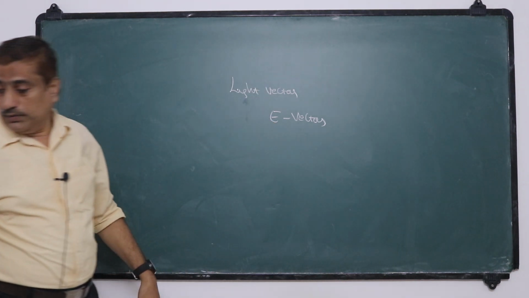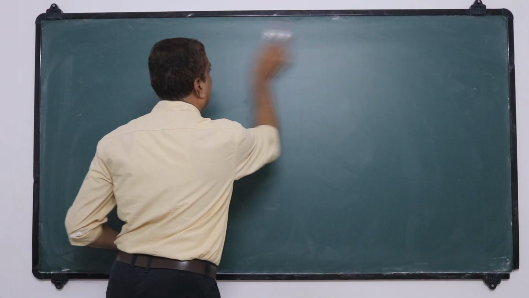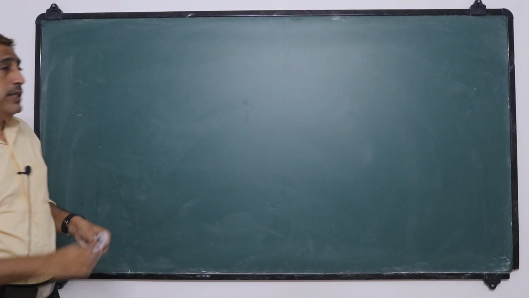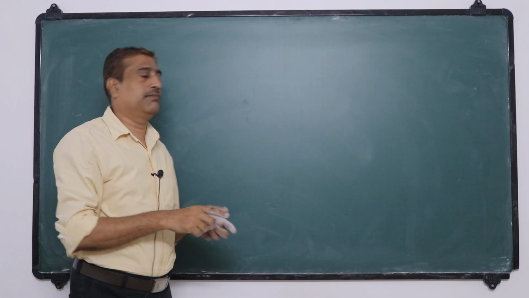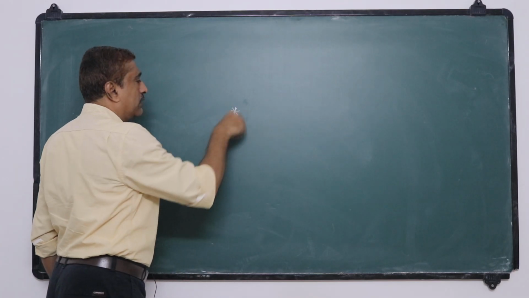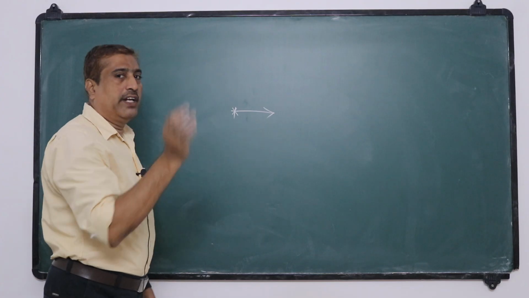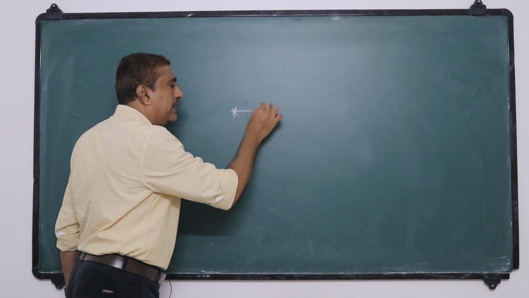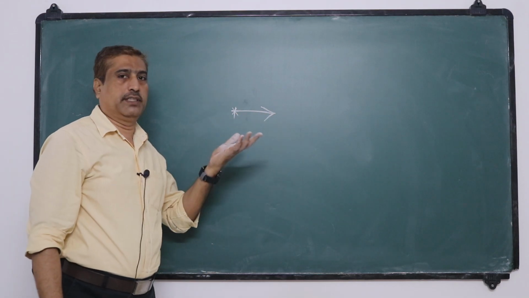Okay. Now a source of light emits light in all possible directions. Suppose the source emits a wave in this direction; the very next instant, it does not emit in the same direction only. It emits in random phases.